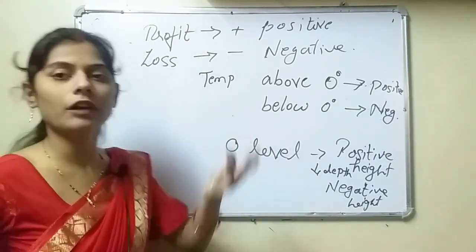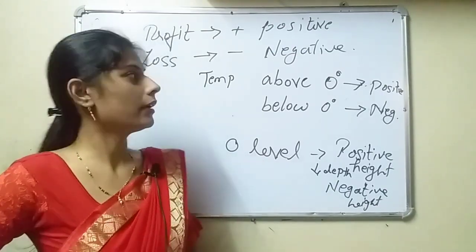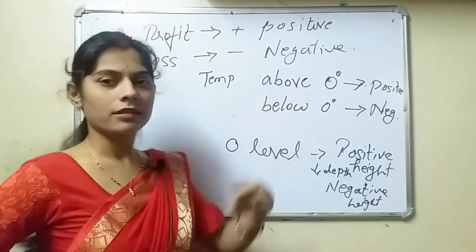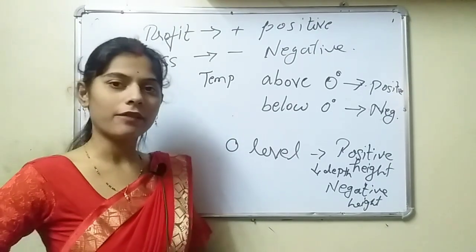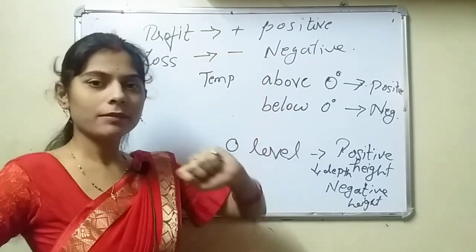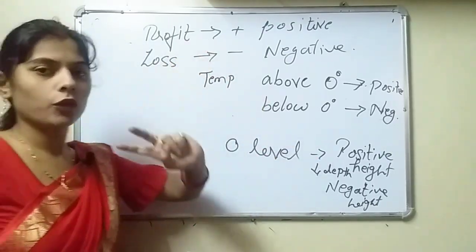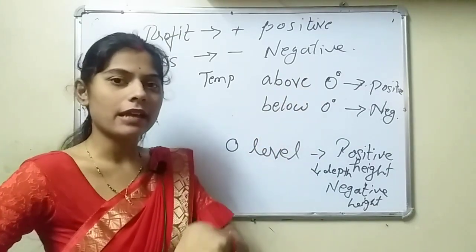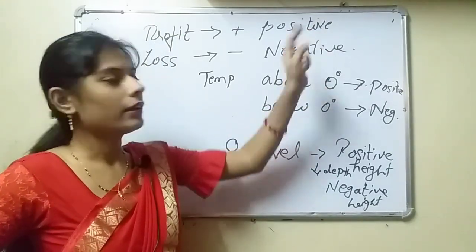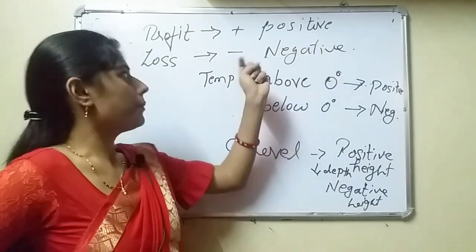Because if you are purchasing something for 5 rupees and you are getting a profit of 2 rupees, it means you are selling it for 7 rupees. It means 2 rupees more is added to your money, so you got positive.